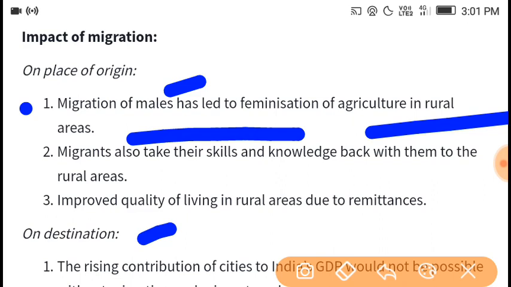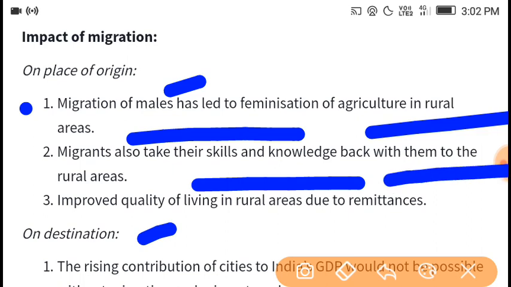Migrants also take their skills and knowledge back with them to the rural areas. There is improved quality of living in rural areas due to remittances.